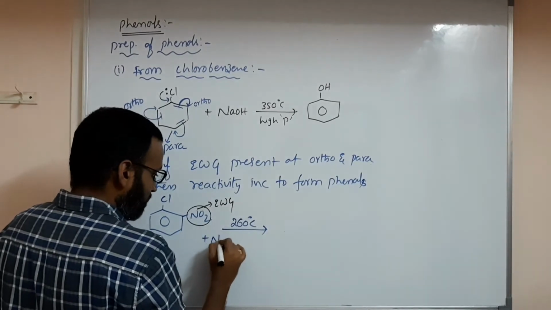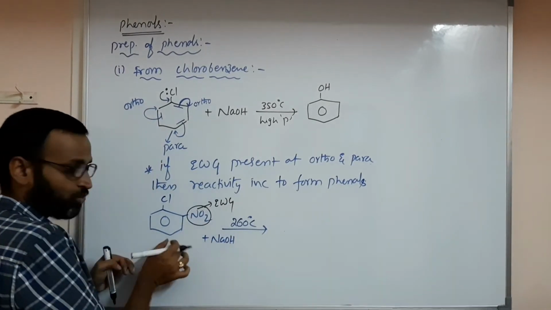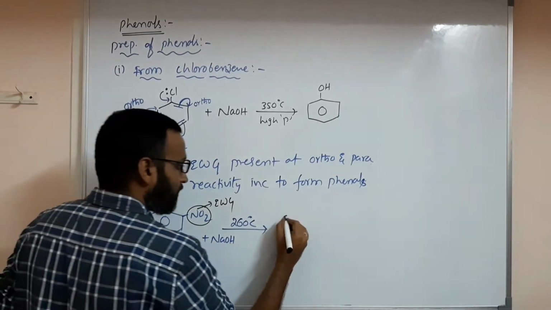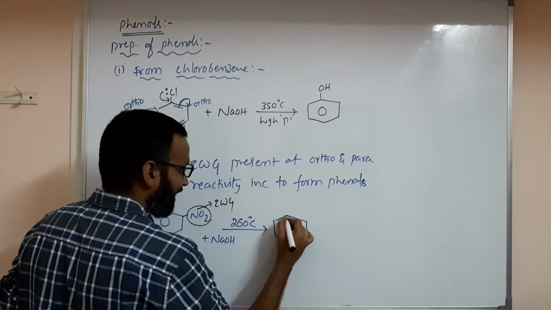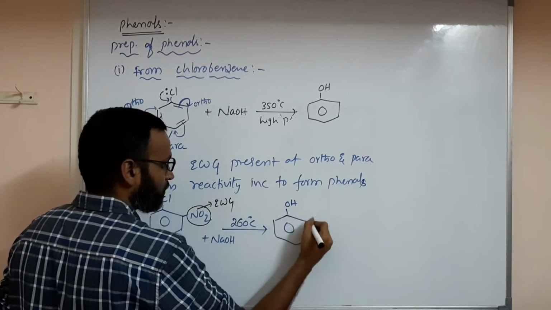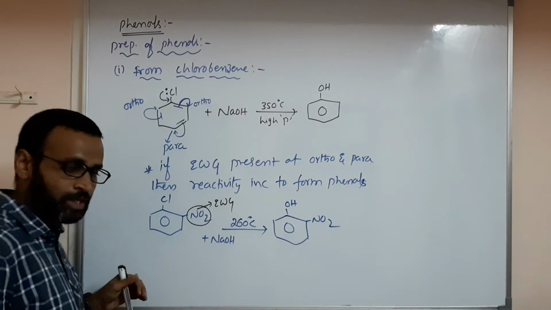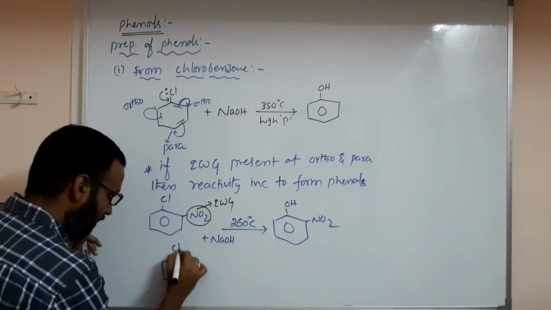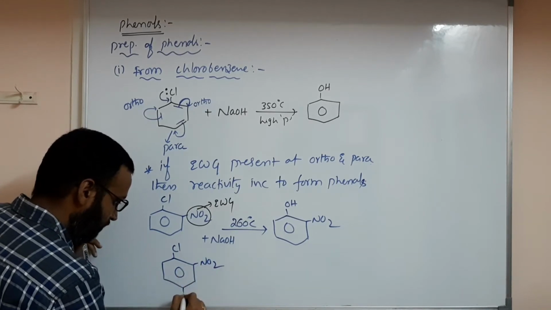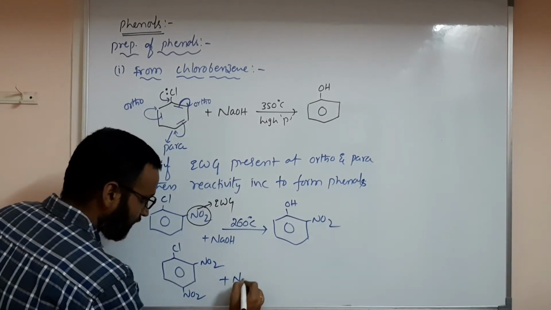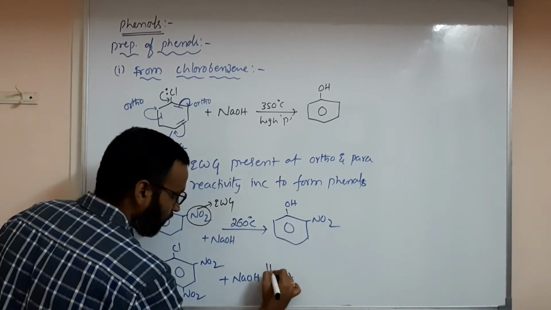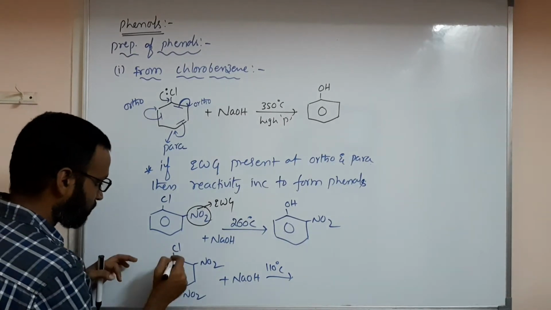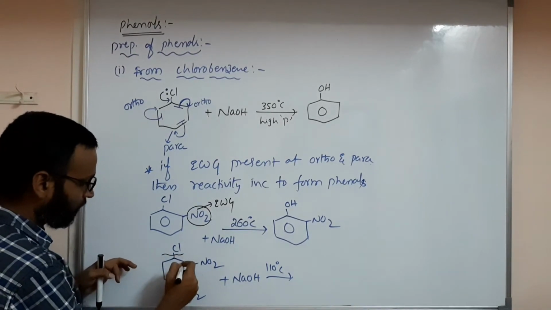Now when I react NaOH with this compound having an electron withdrawing group like NO2, I have no need to use 350 degrees and high pressure. I will have OH here and NO2 here. If I have two NO2 groups at ortho and para, with Cl here and NO2 here and here, using NaOH, 110 degrees Celsius is enough, because two electron withdrawing groups weaken this bond by withdrawing electrons.